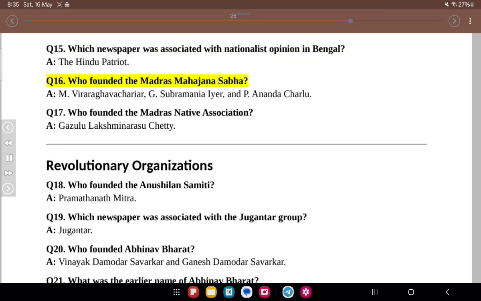Q16. Who founded the Madras Mahajana Sabha? A. M. Viraraghavacharya, G. Subramania Iyer, and P. Anandacharlu. Q17. Who founded the Madras Native Association? A. Gazulu Lakshminarasu Chetty.